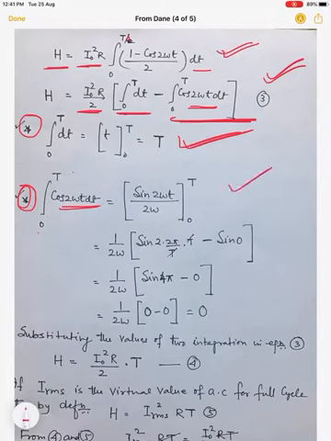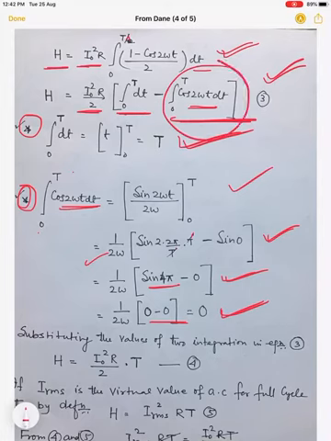Now put the values. 1 by 2 omega is outside. Sin 2, in place of omega put 2 pi by T. Then T cancels T, so it is sin 4 pi, and minus sin 0. If we put t equal to 0, the sin 2 omega t will become sin 0. So this is sin 4 pi minus 0. What is the value of sin 0? It is 0. And what is the value of sin 4 pi? Again 0. So this second part becomes 0. So this second integration is actually equal to 0.